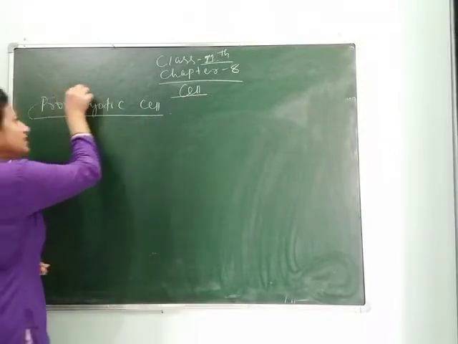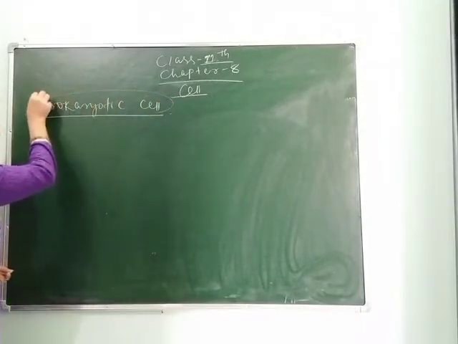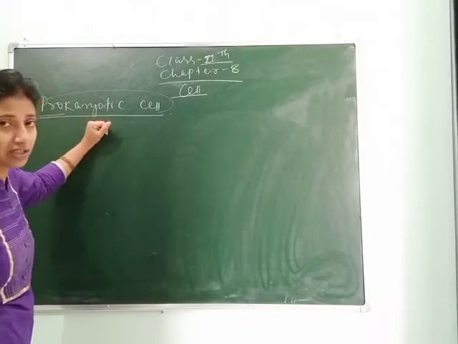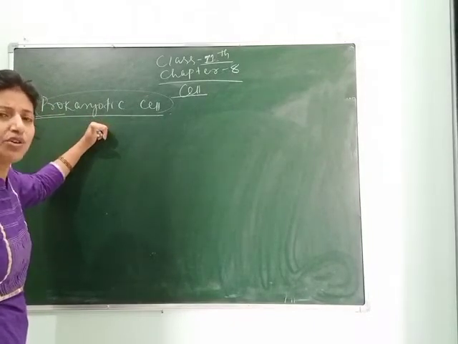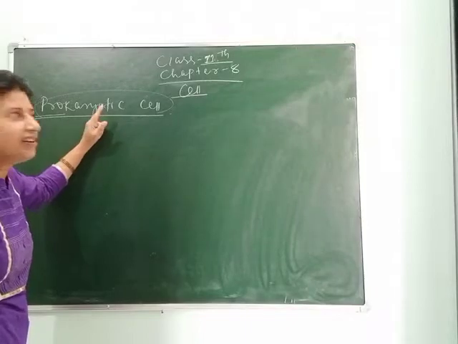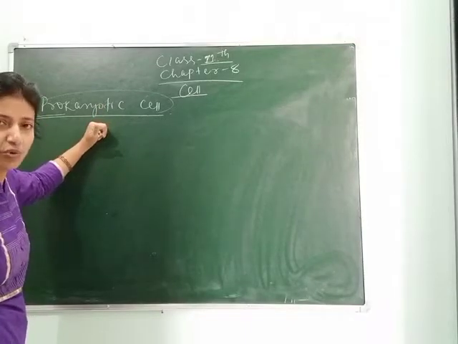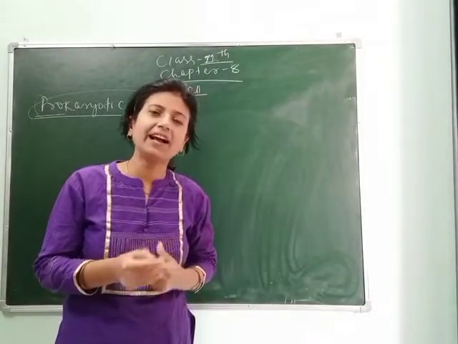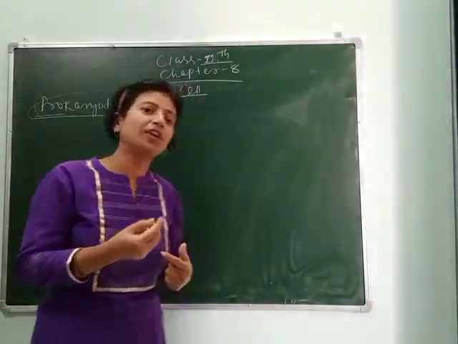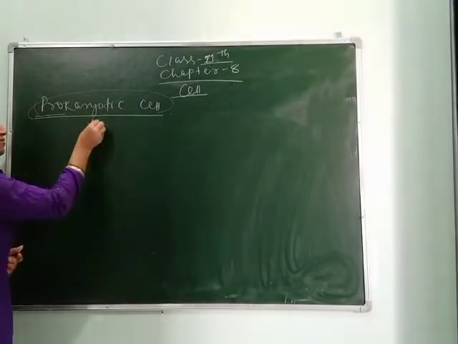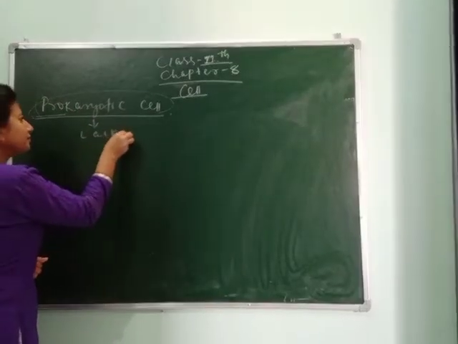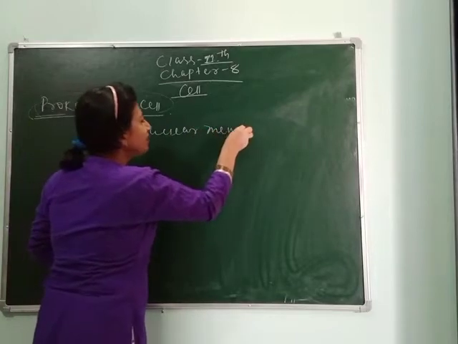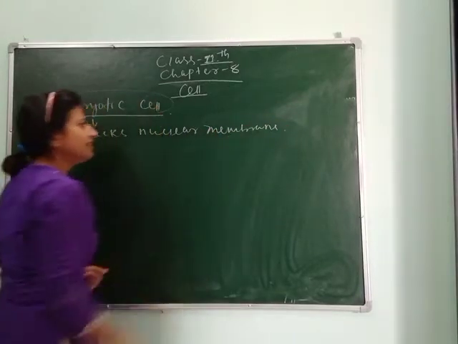So students, what is the meaning of prokaryotic cell? Pro means first and karyon means nucleus. They are the organisms which have an initial or first nucleus, but they lack a nuclear membrane. That's why they are considered prokaryotes. It means they have a nucleus but lack the membrane.